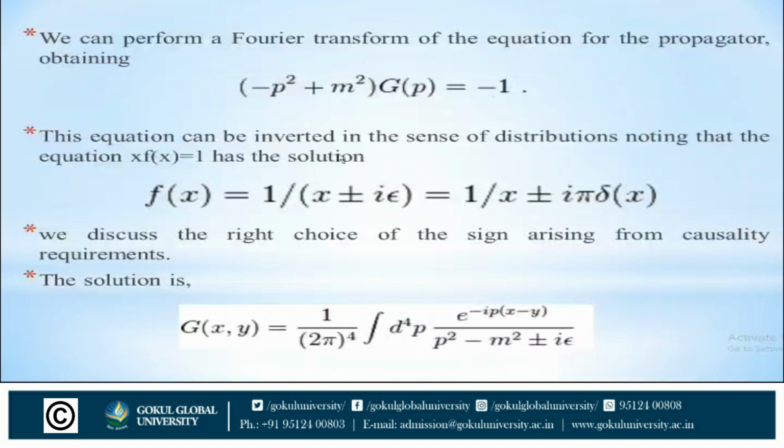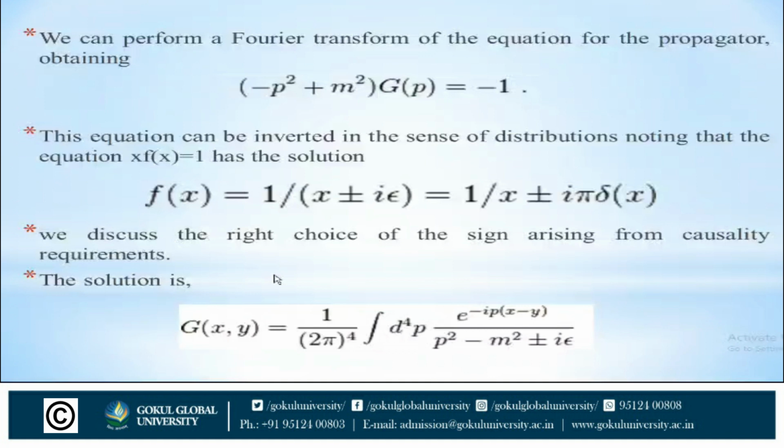This equation can be inverted in the sense of distributions, noting that the equation x f(x) = 1 has the solution f(x) = 1/(x ± iε) = 1/x ∓ iπδ(x).